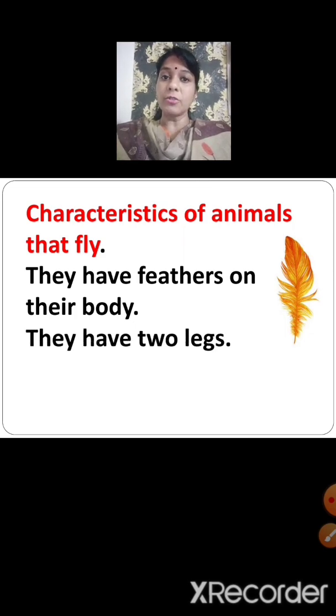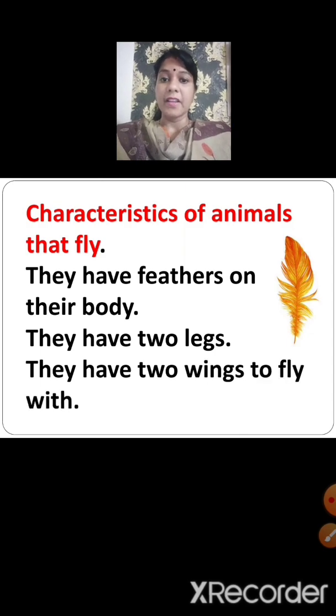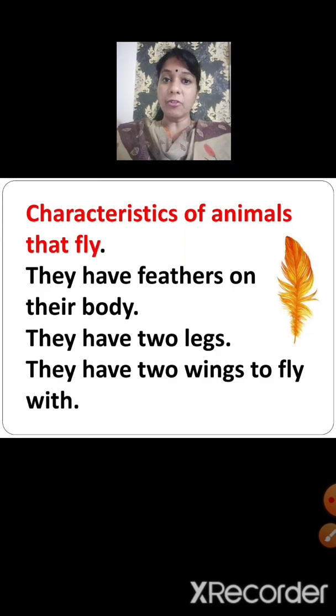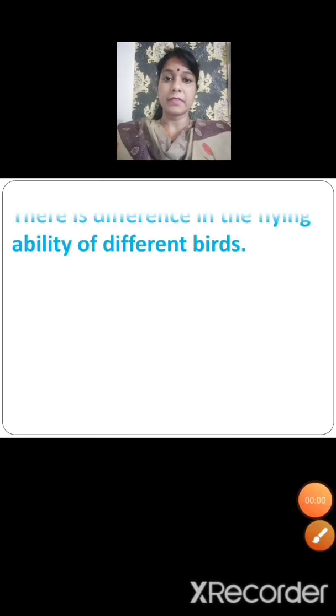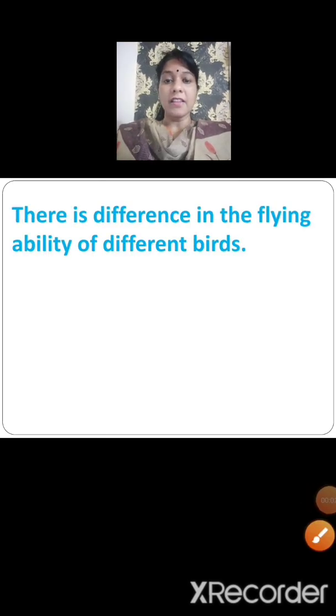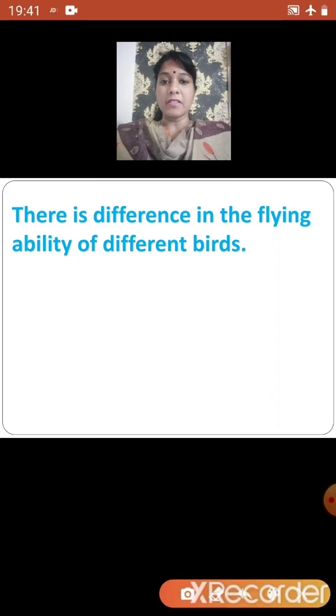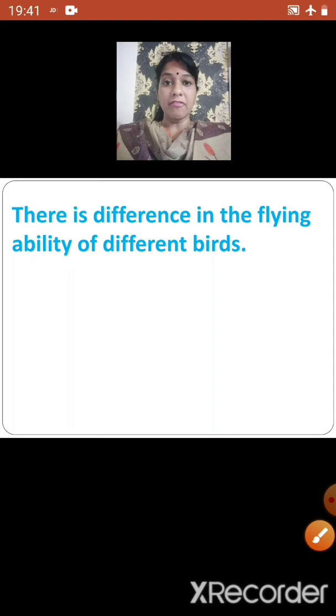They have two legs and they have two wings to fly with. That is, birds have feathers on their body, they have two legs and they have two wings which they use to fly in the air. There is difference in the flying ability of different birds. Ability means it is a skill or talent to do something. So we know that birds fly, but there is difference in the flying ability of different birds.